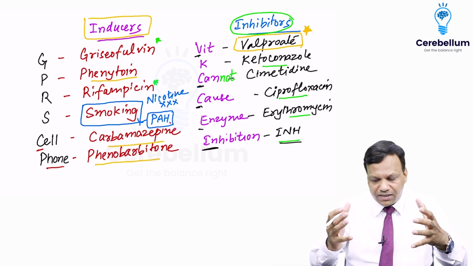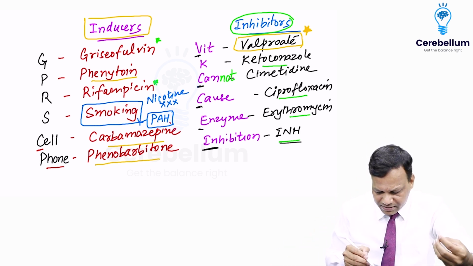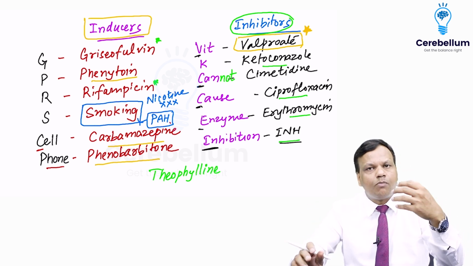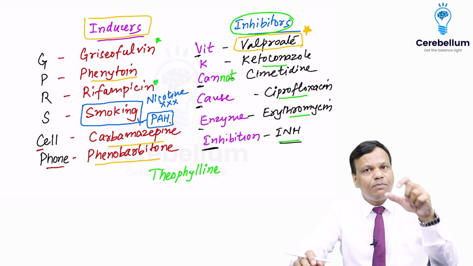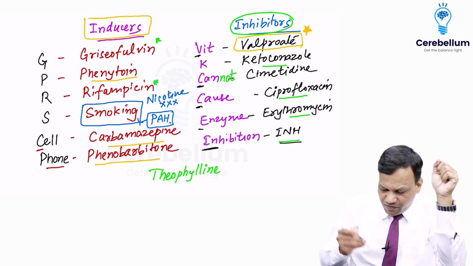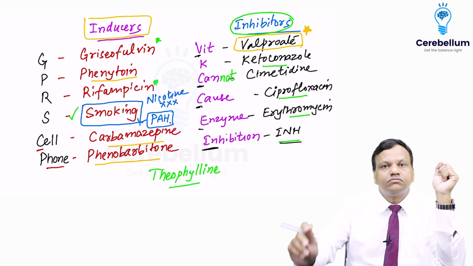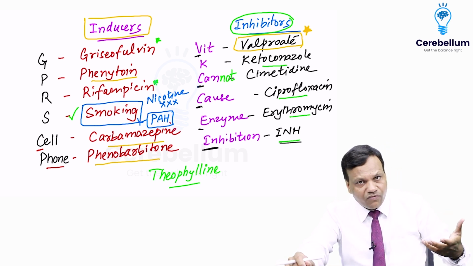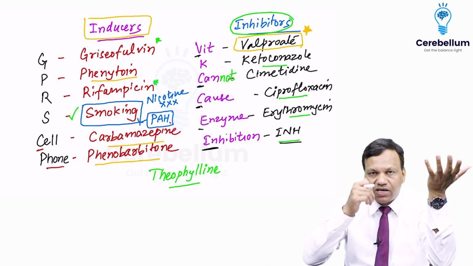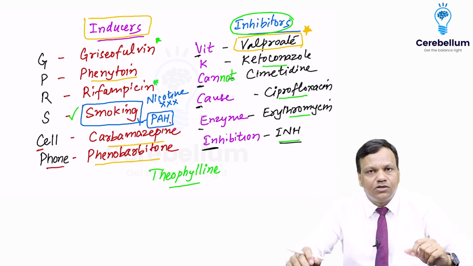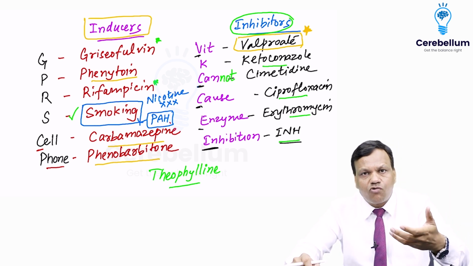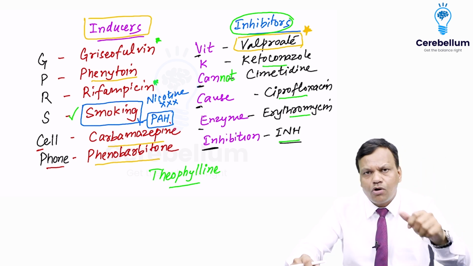Now we can understand the clinical importance. Like we can take an example. There is a drug called theophylline. Theophylline is used for treatment of bronchial asthma. It is metabolized by microsomal enzymes. So if a person is a smoker and we give theophylline, it will not work because the smoker will already have more enzymes. When we give theophylline, it will be metabolized. So the normal dose of theophylline will be ineffective in a smoker. So smokers require a high dose of theophylline as compared to non-smokers.